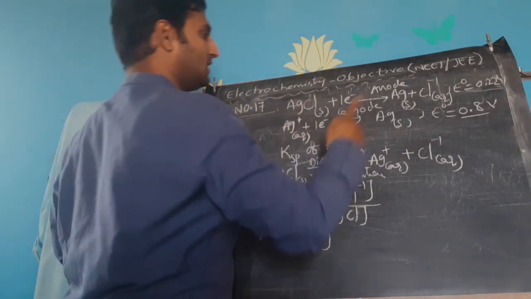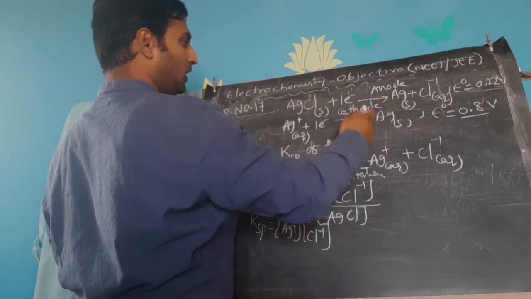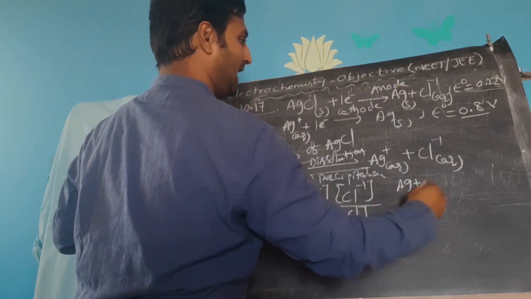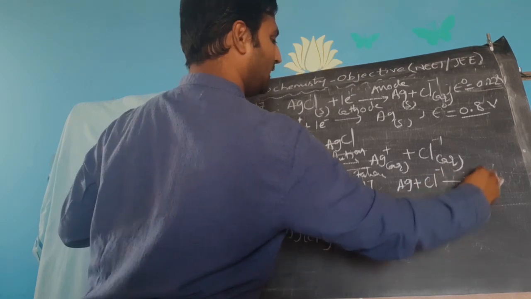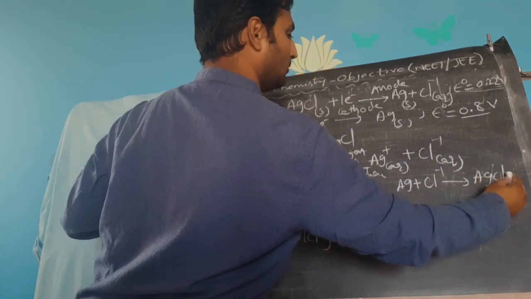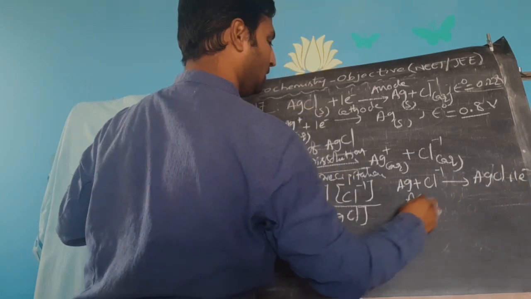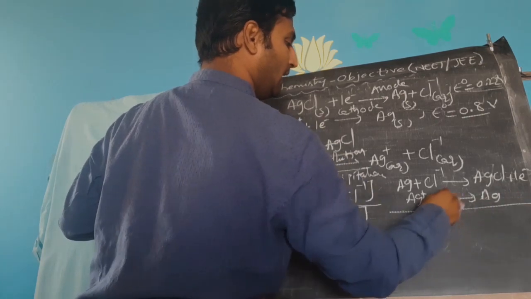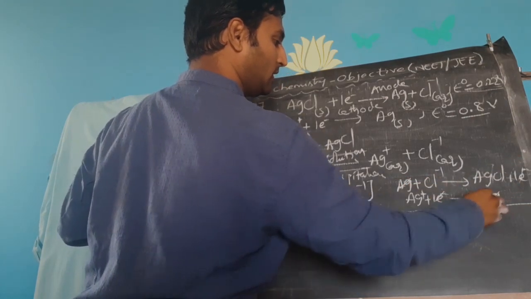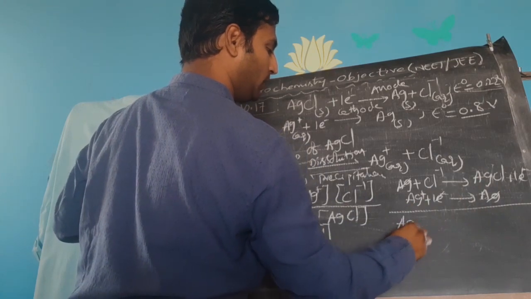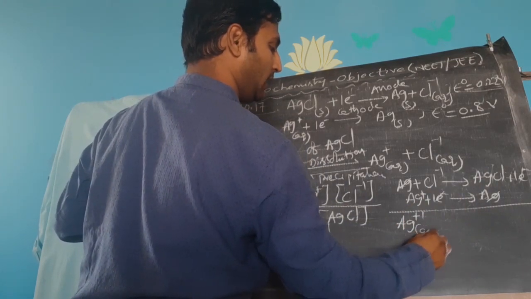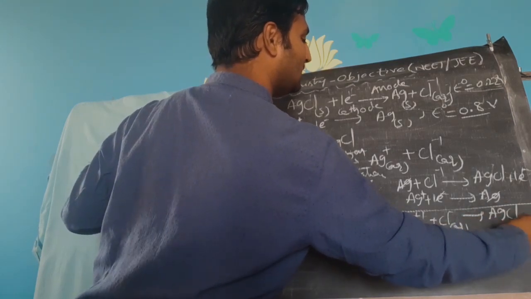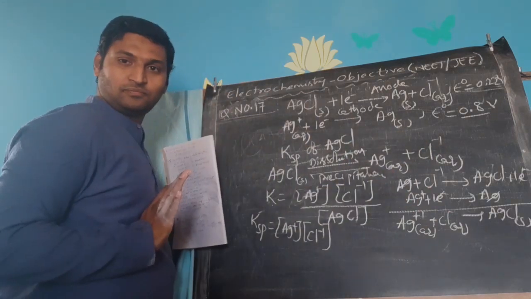So if you write the net cell reaction, what happens? You reverse it and add both. Ag plus Cl minus giving rise to AgCl plus 1 electron, of course. Ag plus plus 1 electron giving rise to Ag. The electron gets cancelled, the solid silver gets cancelled, so you are left with Ag plus aqueous plus Cl minus aqueous giving rise to AgCl solid. So this is the reaction.